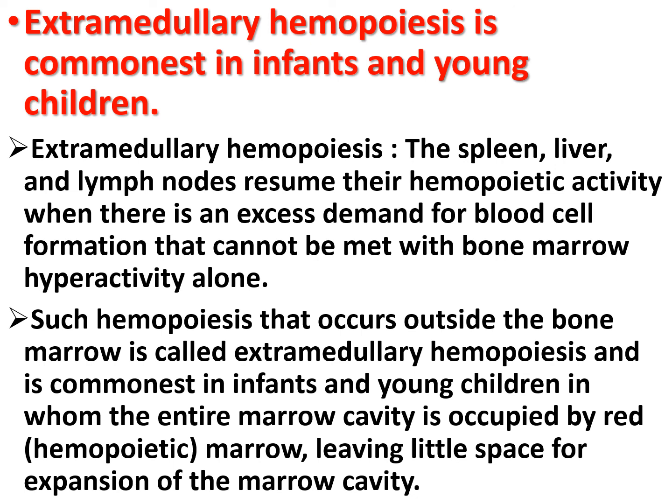Such hemopoiesis that occurs outside the bone marrow is known as extramedullary hemopoiesis, and it is very common in infants and young children, in whom the entire marrow cavity is occupied by the red marrow or hemopoietic marrow, leaving little space for expansion of the marrow cavity.